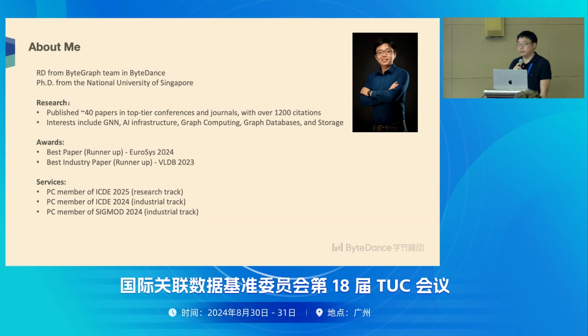Meanwhile, I'm a PhD student, graduated from the National University of Singapore. I published some papers, and my major interests are GNN, AI infrastructure, graph computing, and graph database. As an author and co-author, I won a best paper runner-up this year, and a best industry paper runner-up last year at VLDB. And as a PC member, I'm greatly honored to do some review work for the database community.